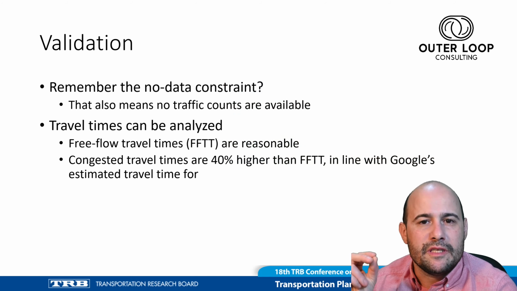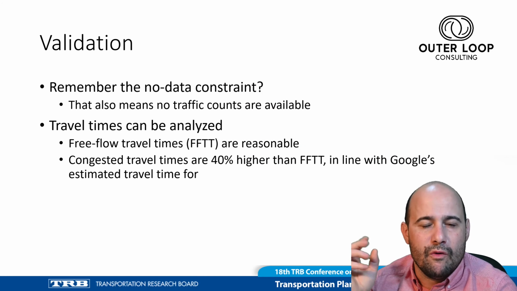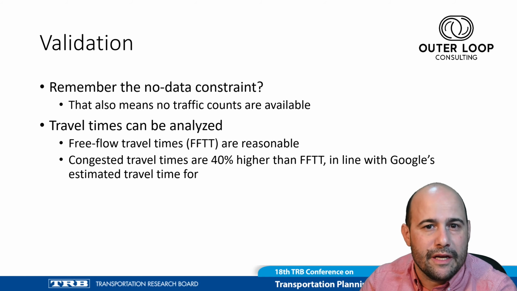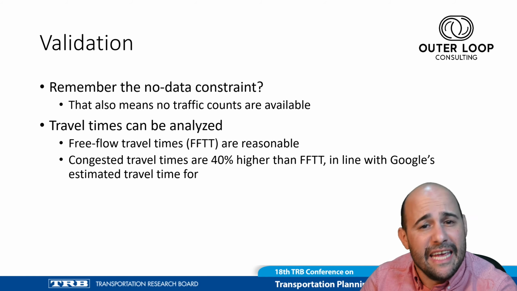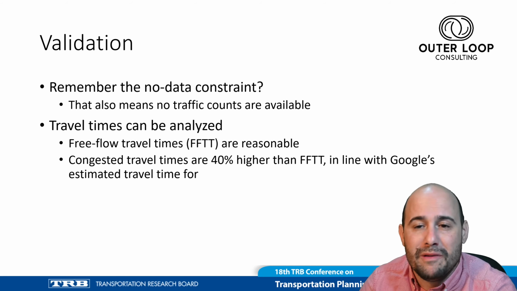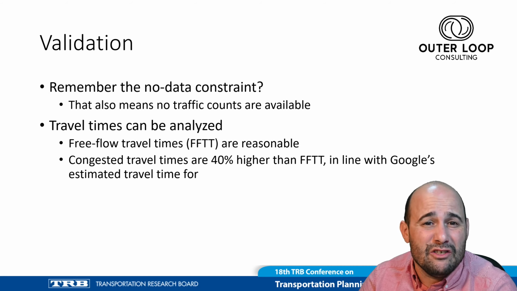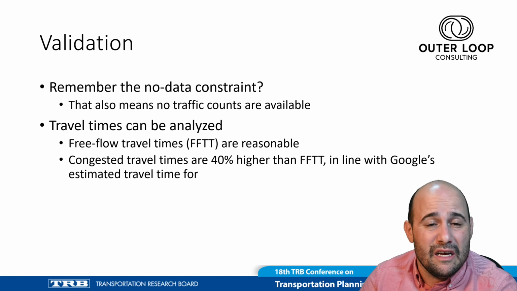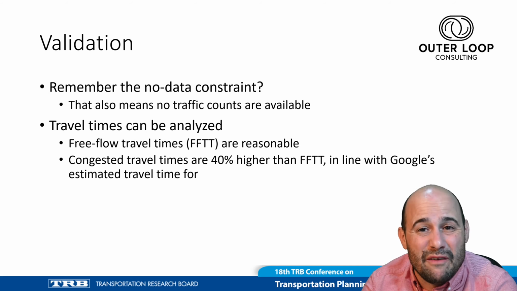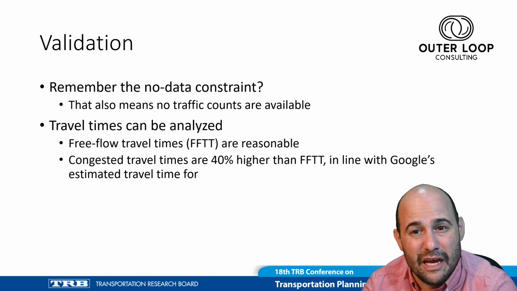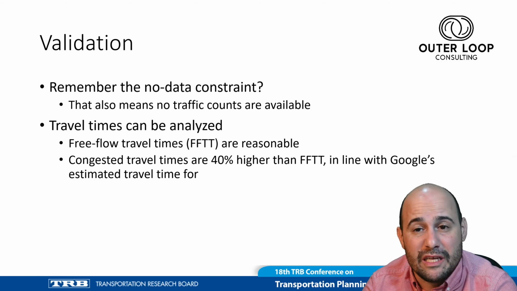So now it's time to disappoint one of the very kind reviewers who offered comments on this abstract, which is to say that I can't validate the model for a complete lack of data. All I can say is that free flow travel times look reasonable, and that congested travel times are roughly 40% higher than free flow, which is in line with several routes I computed on Google Maps for departure in the middle of the night and during peak times. So that's really all I can do.